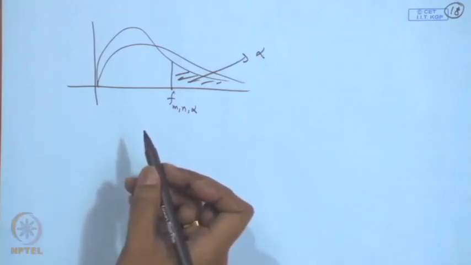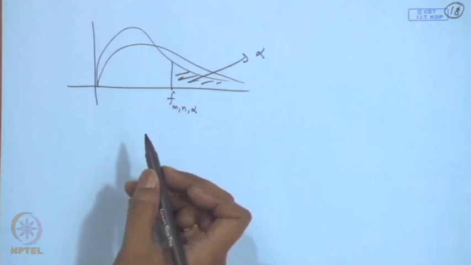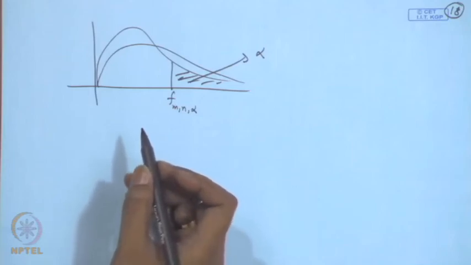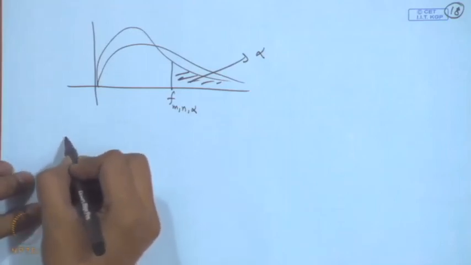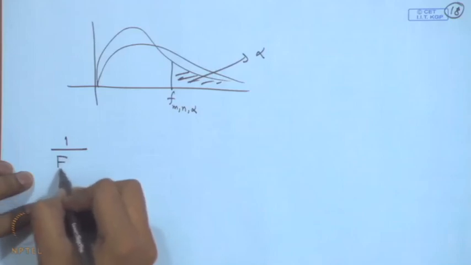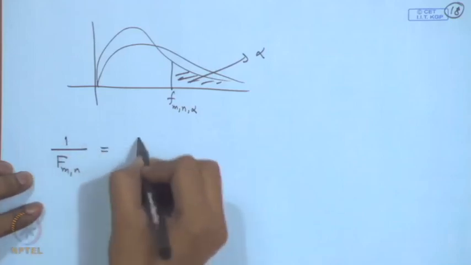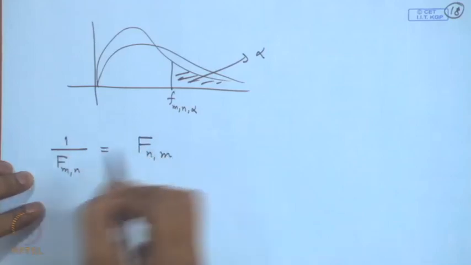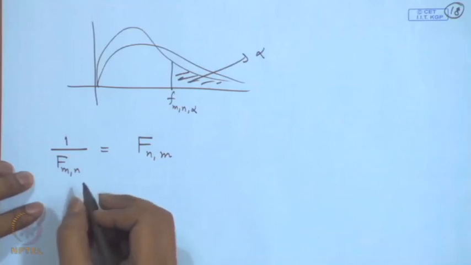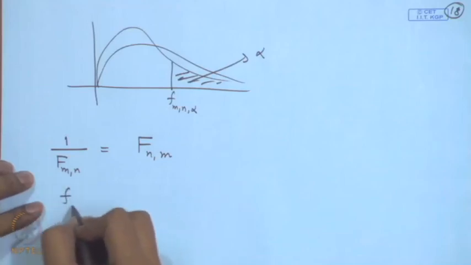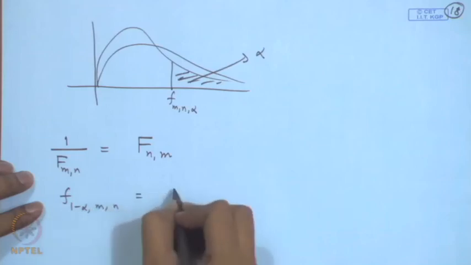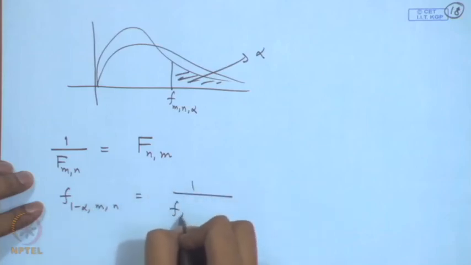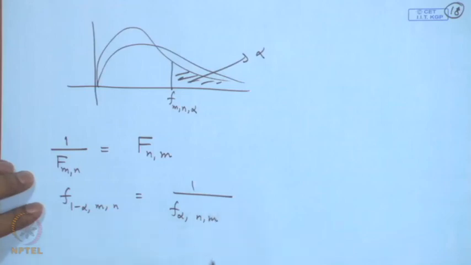There is a relation of f in terms of the reciprocal, because if I take the reciprocal of an f variable, then also we get an f distribution. So, if f follows f m, n, then 1 by f follows f n, m, and therefore, if we consider the point f of 1 minus alpha, m, n, that is equal to 1 by f alpha, n, m.